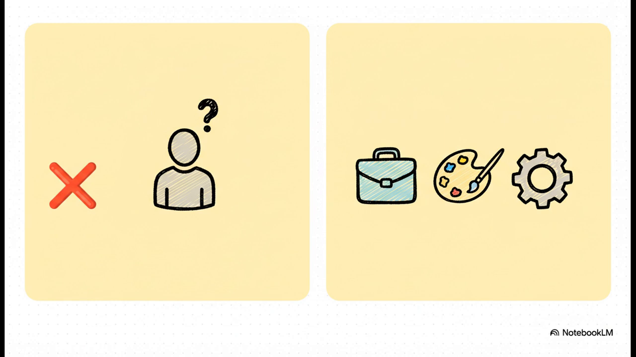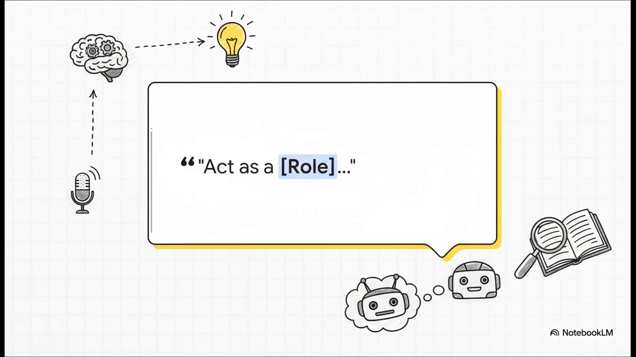You don't want a random person answering. You want an expert financial analyst or a witty social media manager. And this right here, this is the magic phrase. Starting your prompt with "act as a" is probably the single most powerful thing you can do. It instantly focuses all of the AI's knowledge into the exact persona you need.